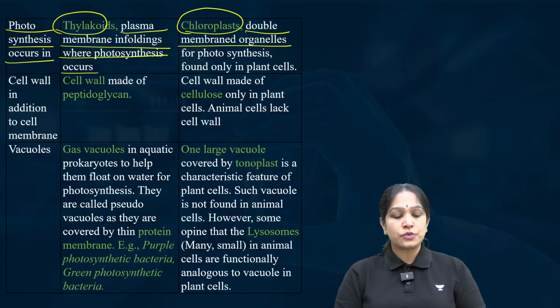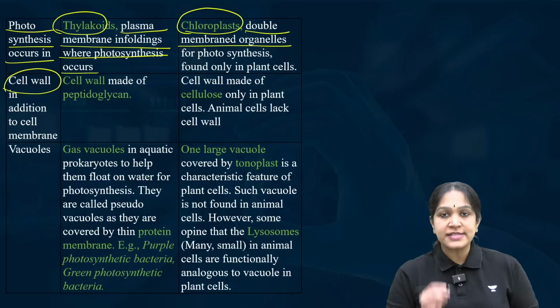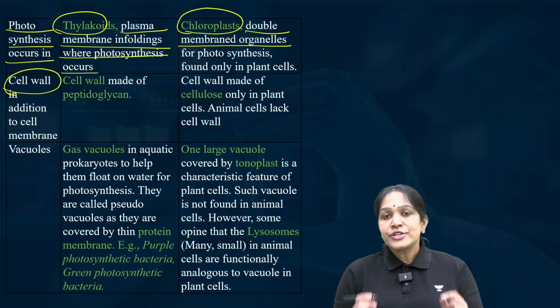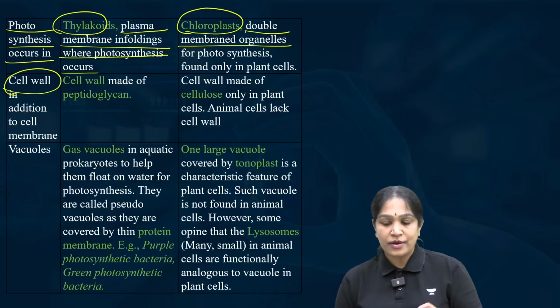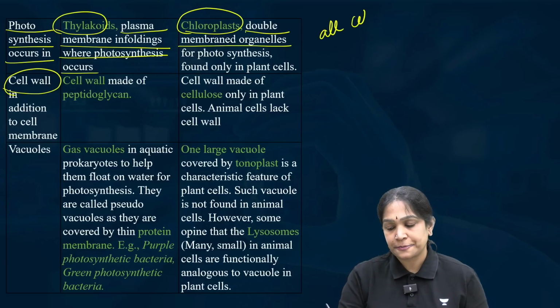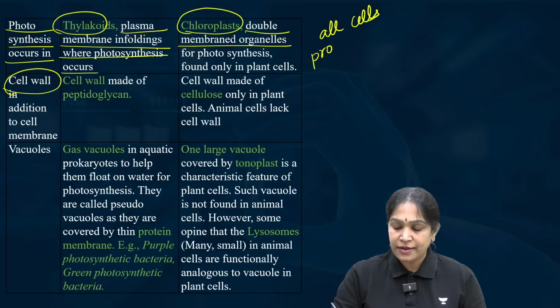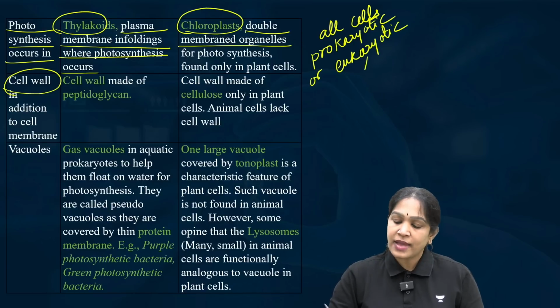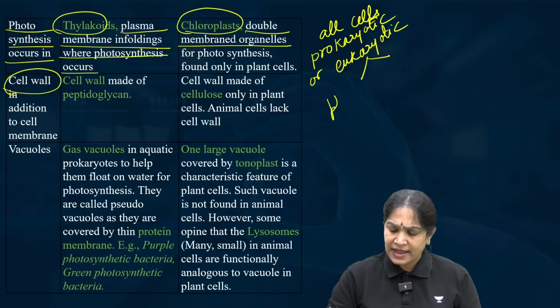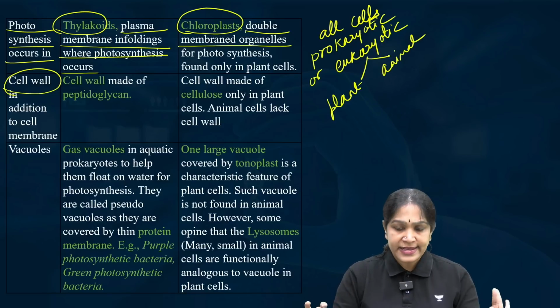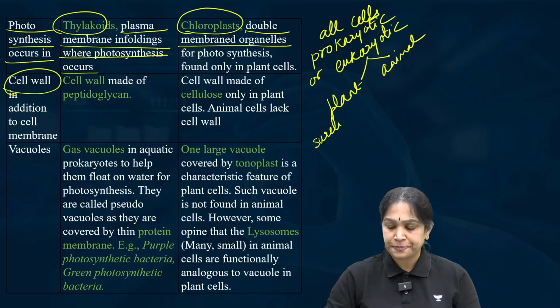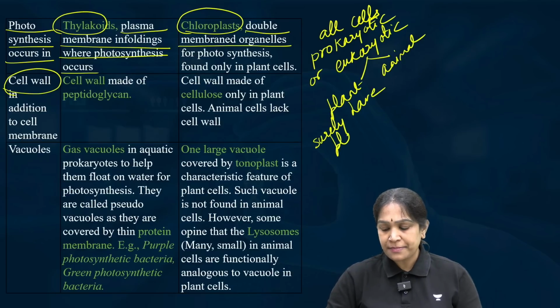Next, the next difference we are discussing is the cell wall. One should not get confused between cell membrane and cell wall. As I already told you, all cells, let it be a prokaryotic cell or a eukaryotic cell, again in the eukaryotic cell, let it be a plant cell or an animal cell, all the cells without any exception will surely have a plasma membrane.